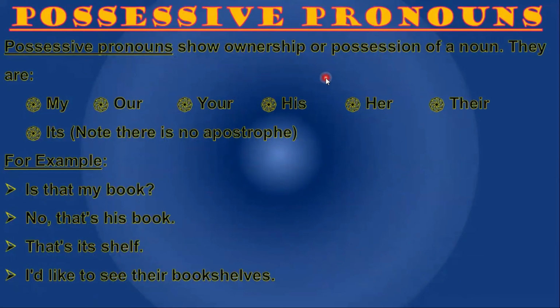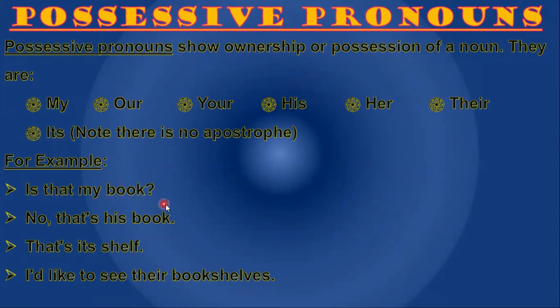Possessive pronouns show ownership or possession of a noun. They are my, our, your, his, her, their. Its, note there is no apostrophe. There is no apostrophe in this its, because if I put an apostrophe over here, it means it is. But this its shows possession.